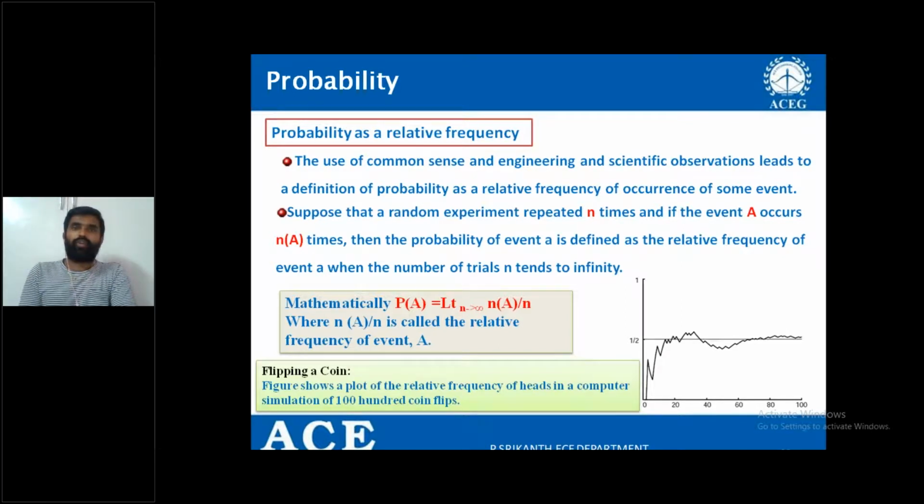Why? Because no one is biasing here. There is no bias. Therefore, ultimately, I can say 1 by 2. But in real time, you cannot say that. So you have to decide the probability by taking more attempts. That is called relative frequency, right?